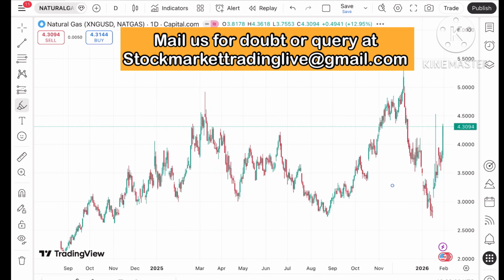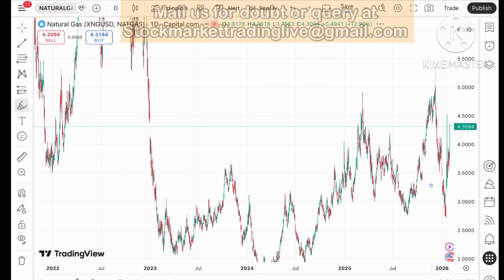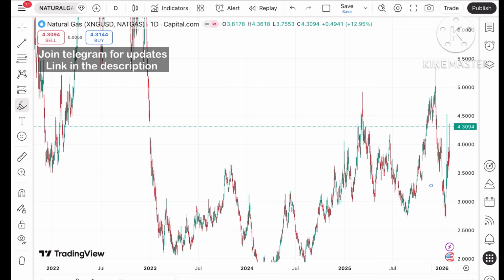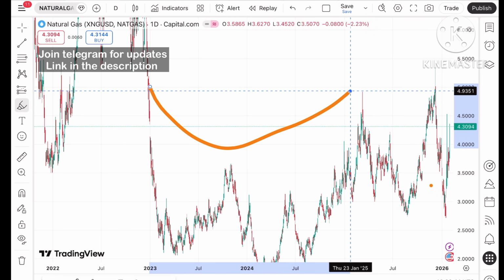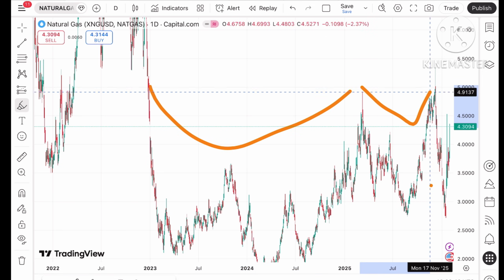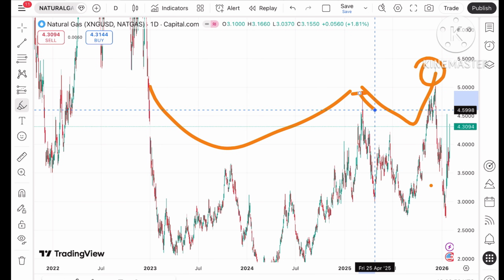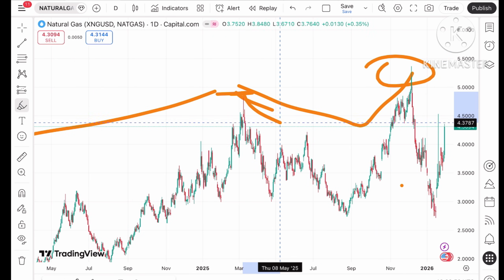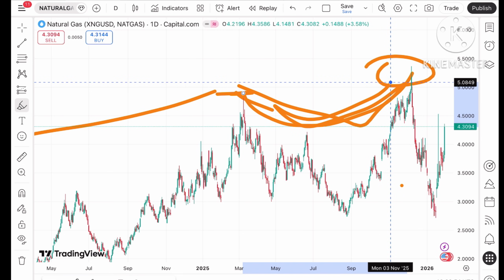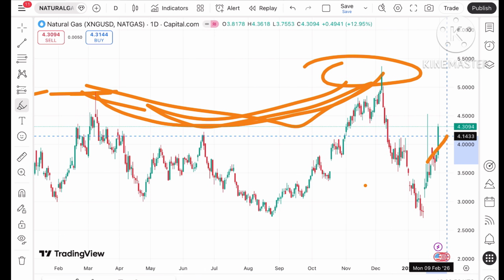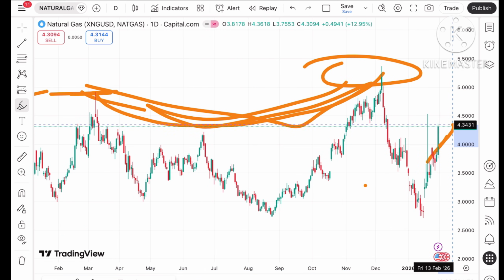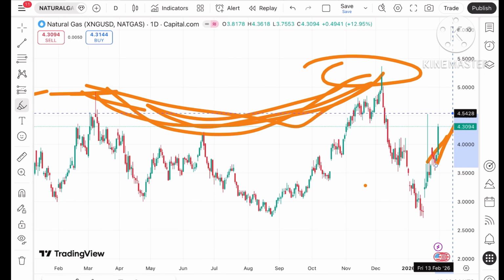Okay, three things that you have to understand here, which I have already explained in my weekly video. First, this pattern is forming and this pattern has already moved upside after crossing this level, so we can see this pattern is filled. Second pattern, the same pattern is formed here. Now if the price keeps sustaining above a level of around $4.2, see the price is already above this level. This pattern will support an upside and chances are very high it can cross a level of 4.5.